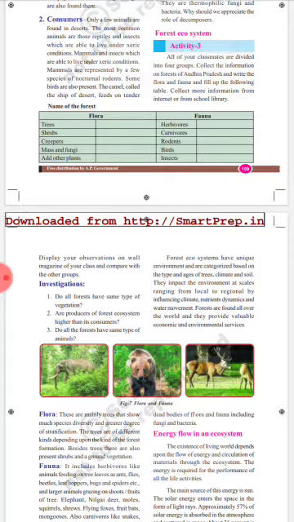These are different kinds of animals. Fauna means here the total animal species present on the earth. So here we can observe in forest ecosystems both flora and fauna, means different plants and animals are present. Sir, here what is a flora? See, they have given what is a flora.